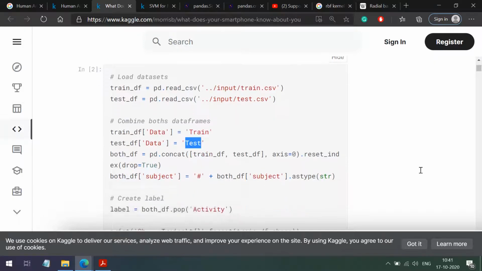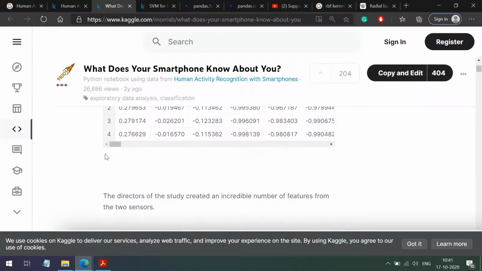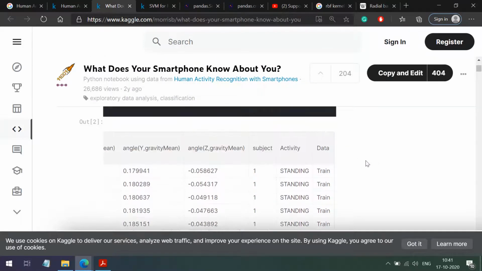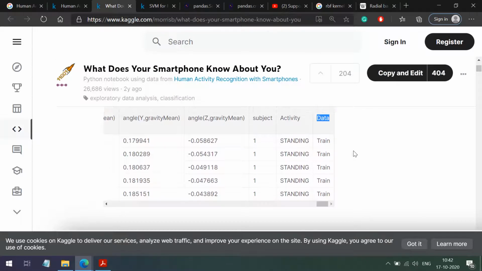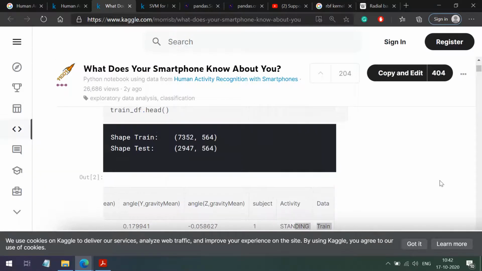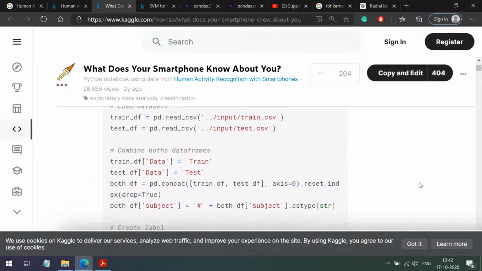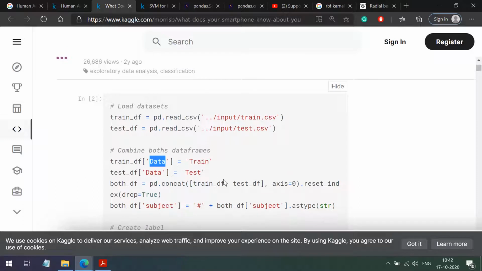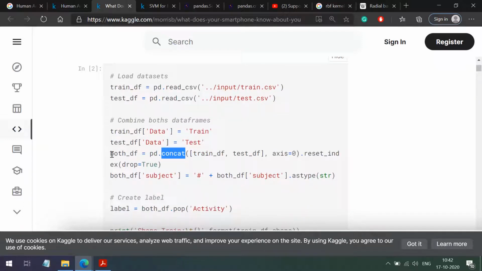As I can show you here, as you can see at the end we have appended a data column. So we are putting train in the training records and test in the testing records. For that we have added an extra column. Then we are concatenating. So now the name of the data frame is both_df.